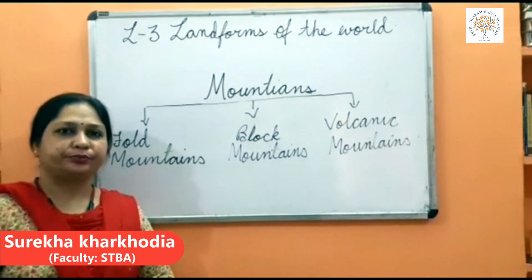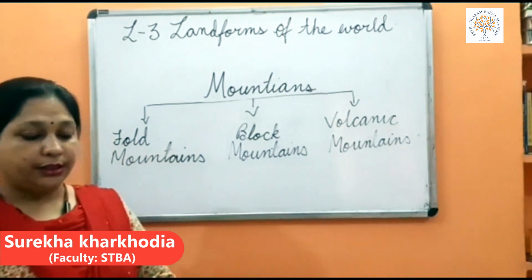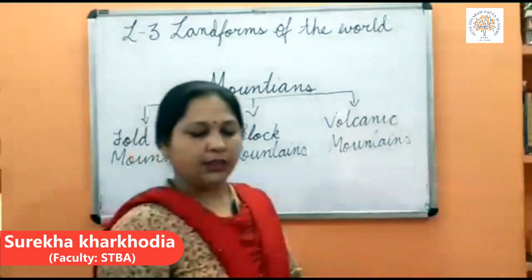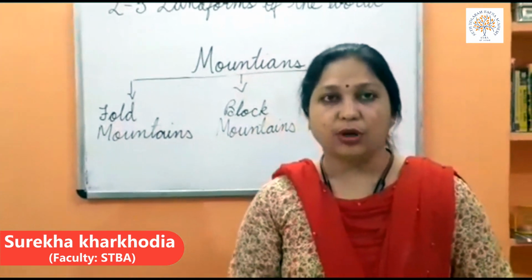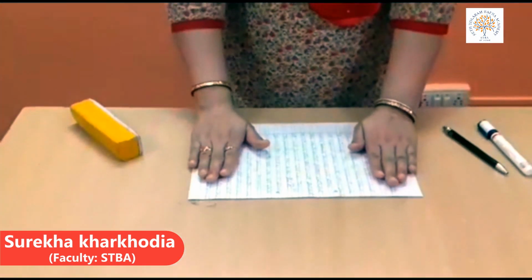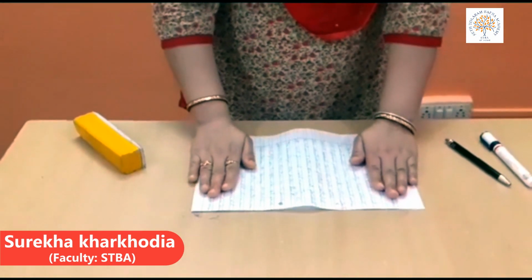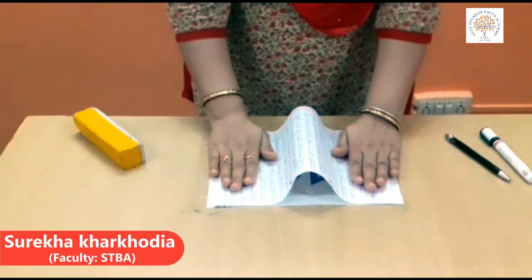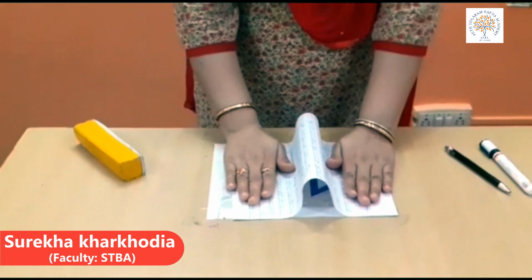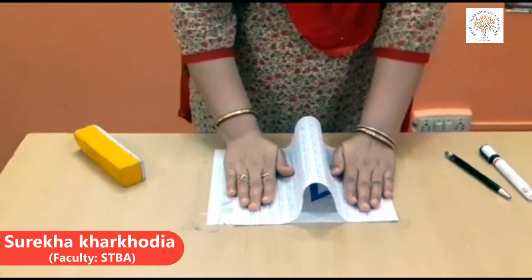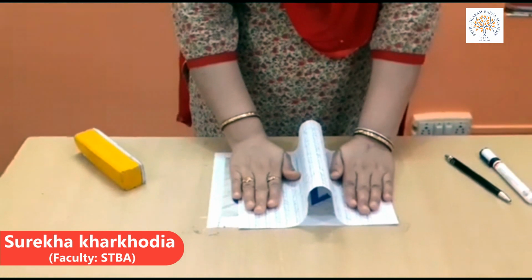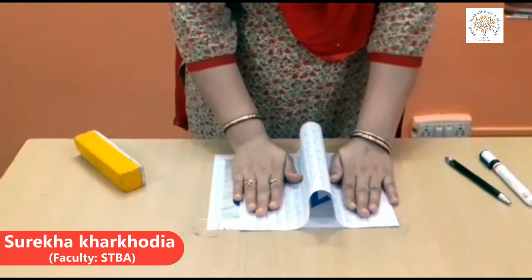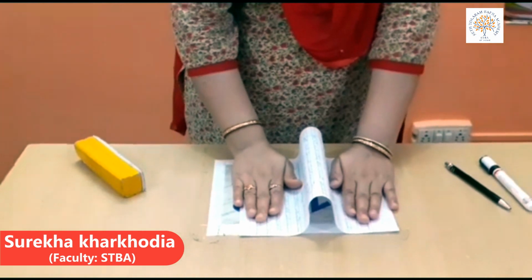Yes, one activity you can do at home, like how I will show you, to see how these mountains were formed on this earth. Suppose my two hands are like continents. When they come towards each other, the continental plates are colliding, hitting each other, and you can see this paper rising in the center. This is the way the continents came closer to each other, and this way the mountains were formed.